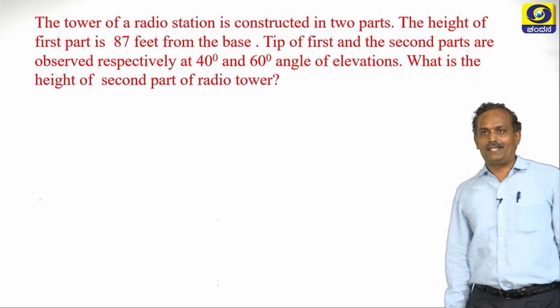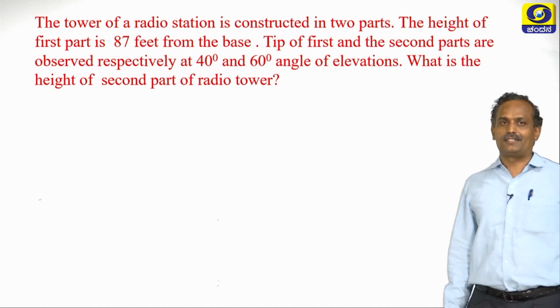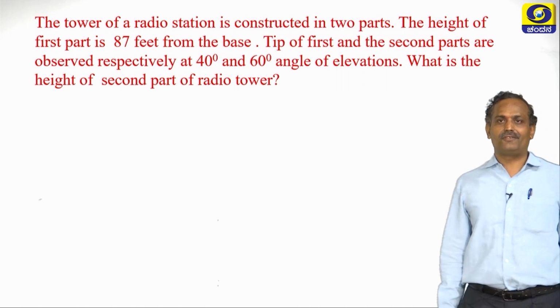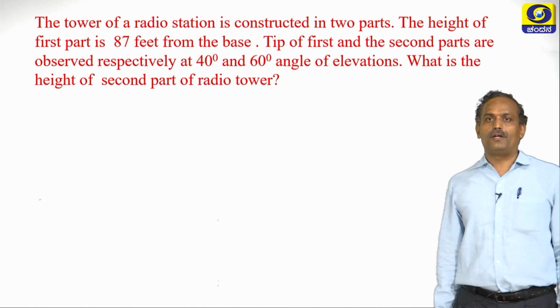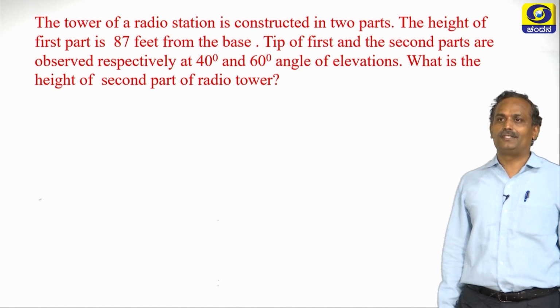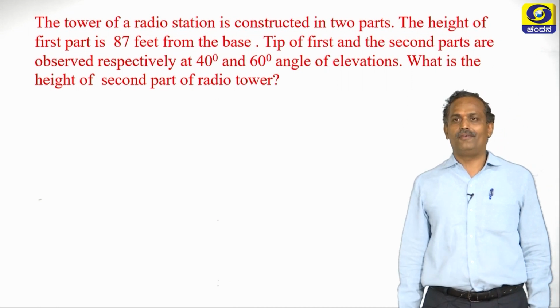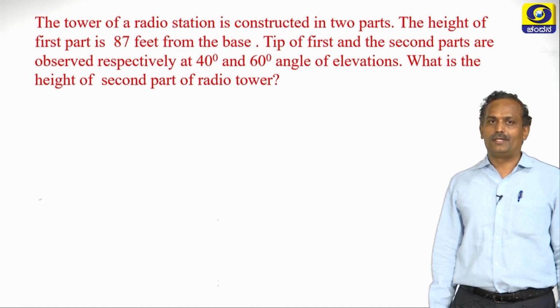Let us move further. Let us take a particular example. The tower of a radio station is constructed in two parts. The height of the first part is 87 feet from the base. The tips of the first and the second parts are observed respectively at 40 degree and 60 degree angles of elevation. So there are two angles of elevation. What is the height of the second part of the radio tower?